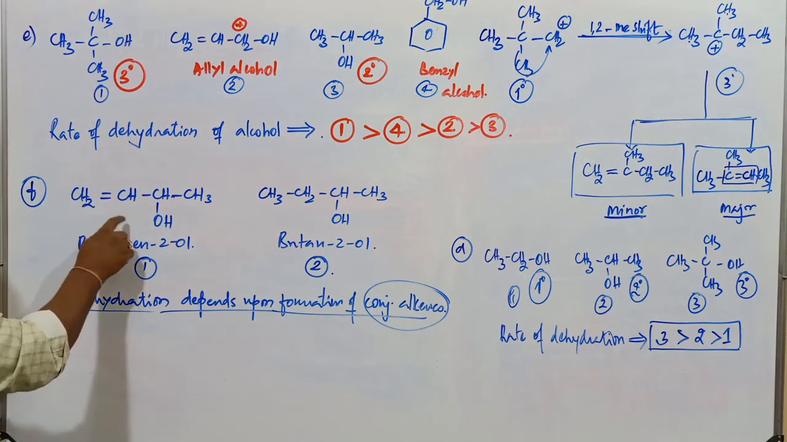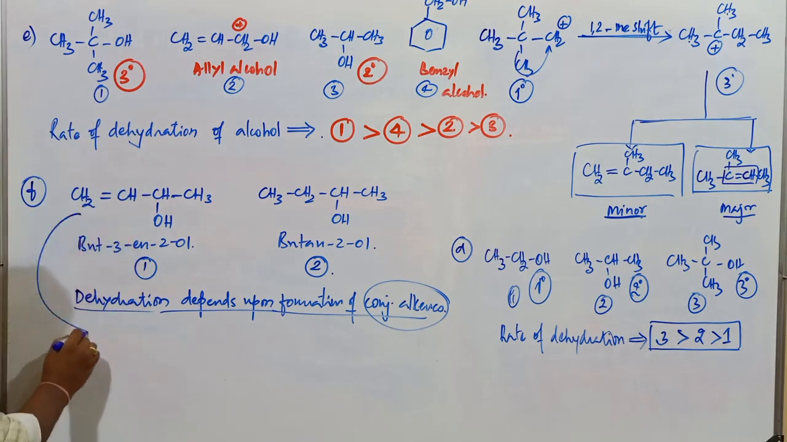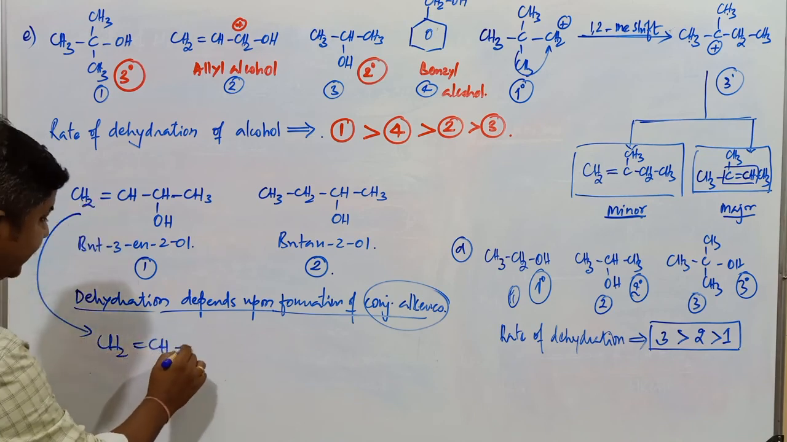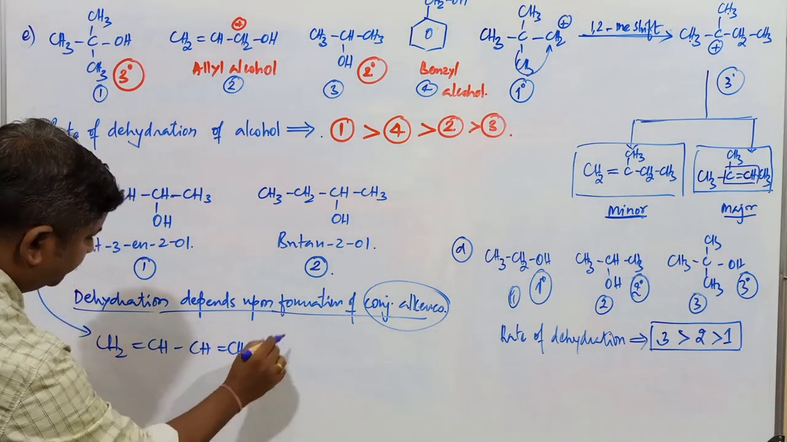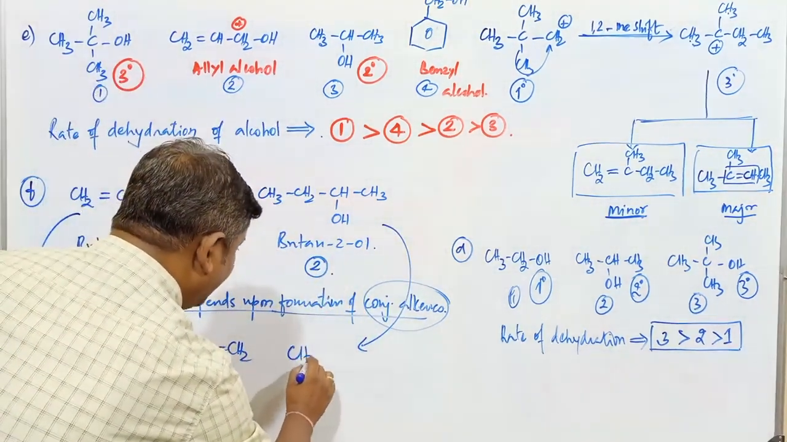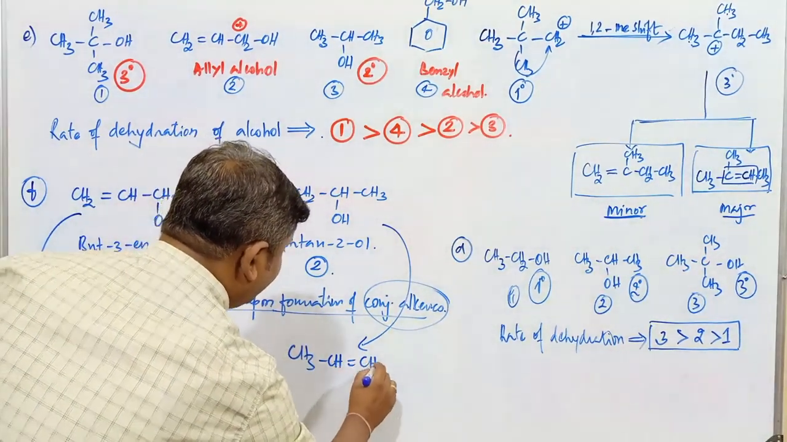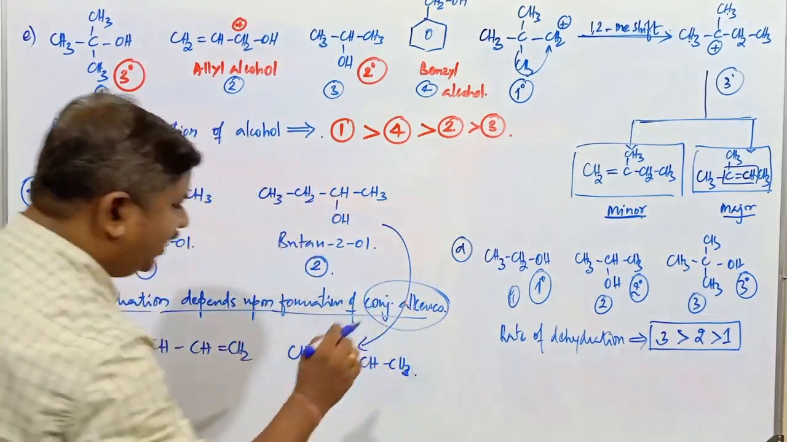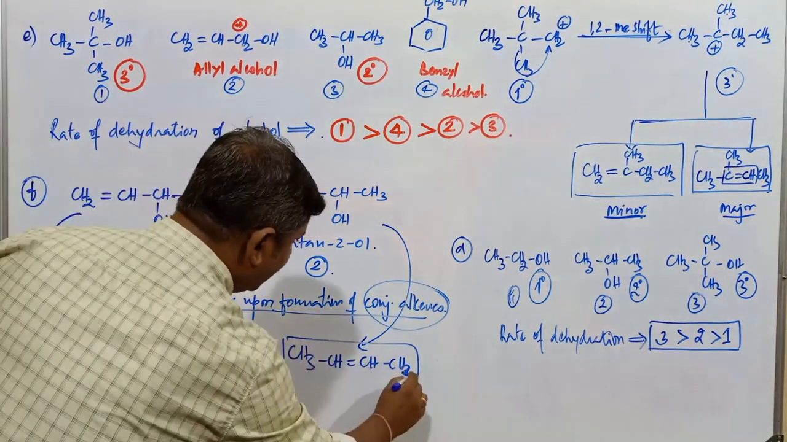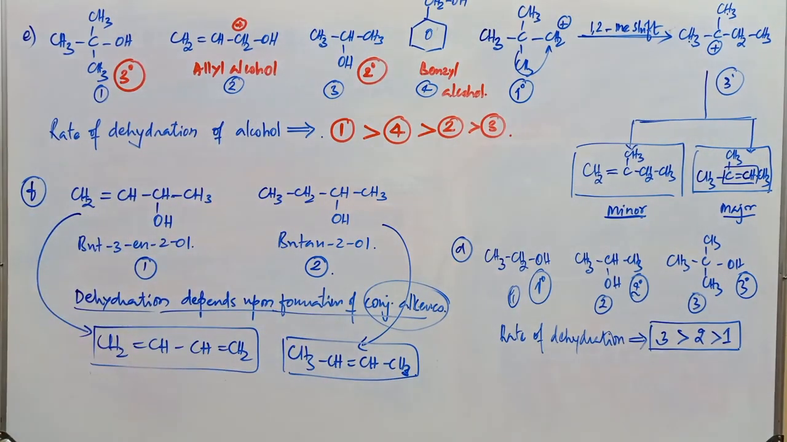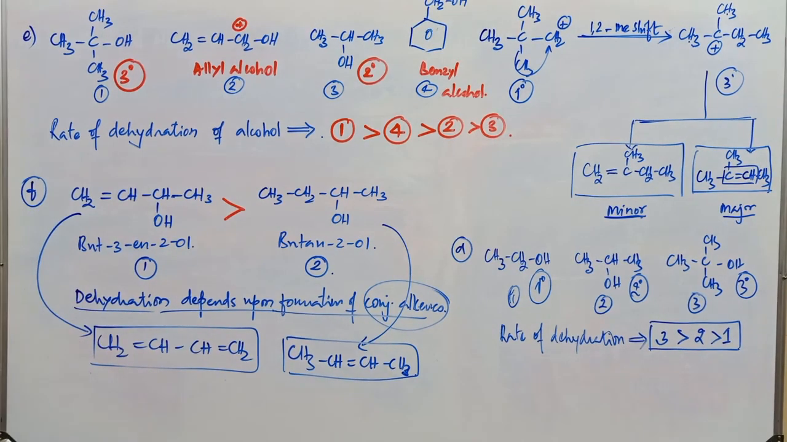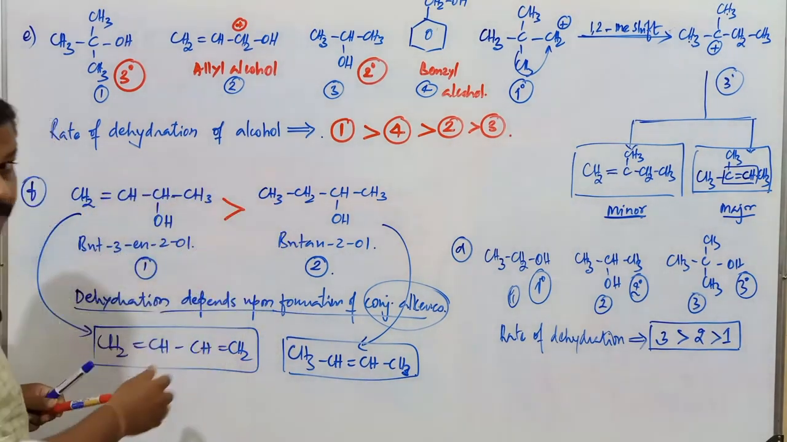What is the product of dehydration of this one? When this compound undergoes dehydration, the product is CH2 double bond CH, CH double bond CH2, right? What is the product obtained by dehydration of this compound? It is CH3, CH double bond CH, CH3. Which one is a conjugated alkene? This is a conjugated alkene; this one is a non-conjugated, simple alkene. So naturally, between these two compounds, the rate of dehydration is maximum for this compound.